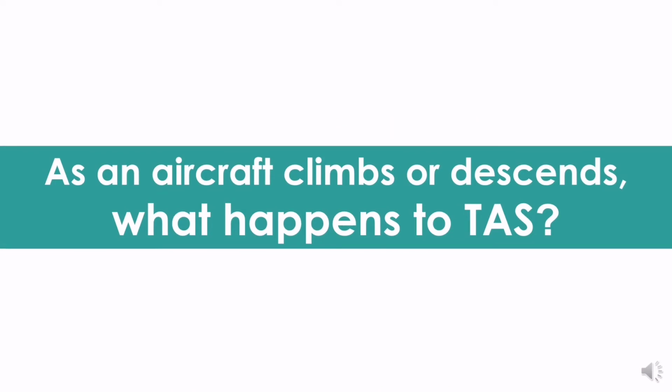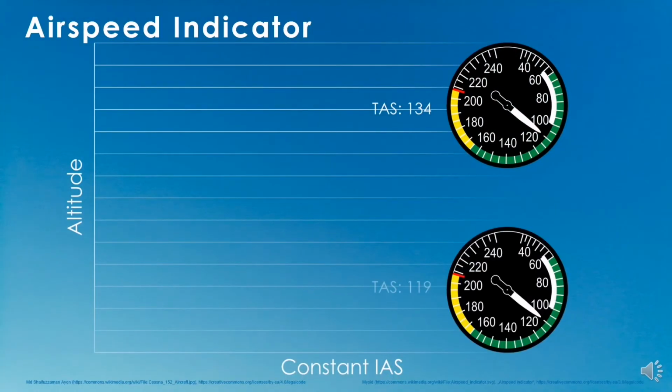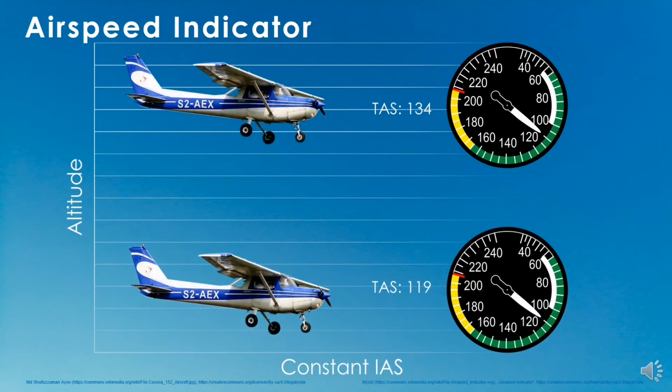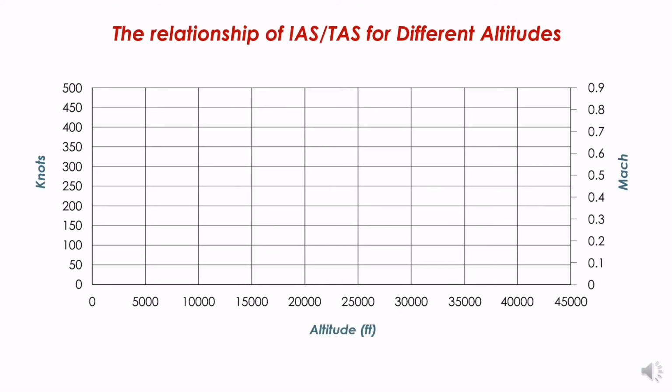As an aircraft climbs or descends, what happens to true airspeed? For a constant indicated airspeed, as an aircraft climbs, the true airspeed will increase. This shows what happens to true airspeed when an aircraft climbs. The difference between indicated airspeed and true airspeed increases as altitude increases.